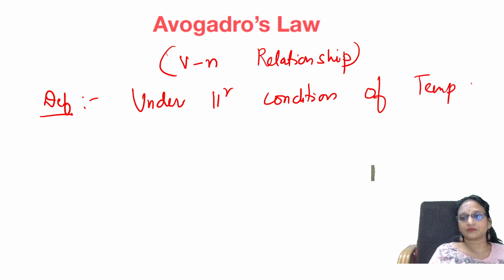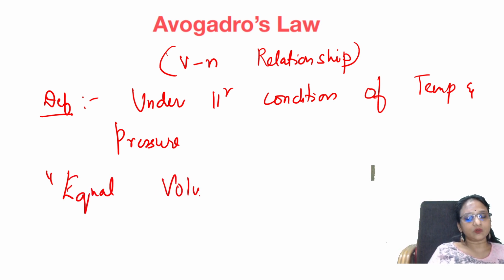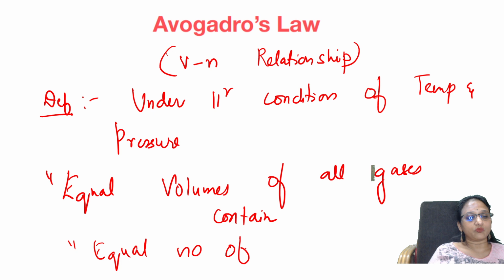Under similar conditions of temperature and pressure, you're keeping temperature and pressure similar, equal volumes of all gases contain an equal number of molecules. Let us see one example.